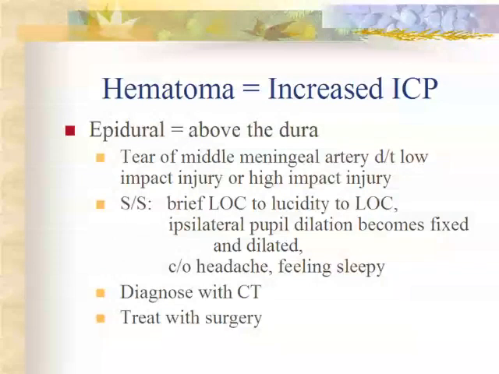They all have an ipsilateral pupillary dilatation. That means on the same side as the injury, the pupil will dilate. That becomes fixed and dilated over time. They'll complain of a headache and feeling sleepy. This is diagnosed with CT scan. There is a picture of this on page 948, and this is treated with surgery to fix it.